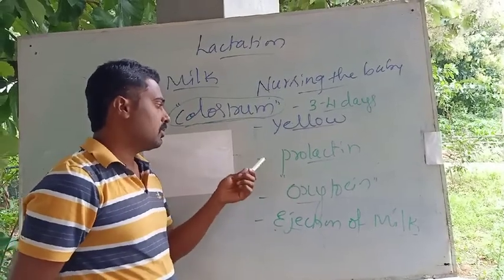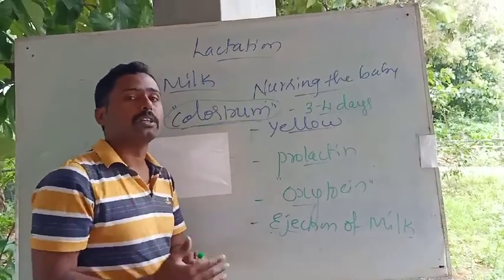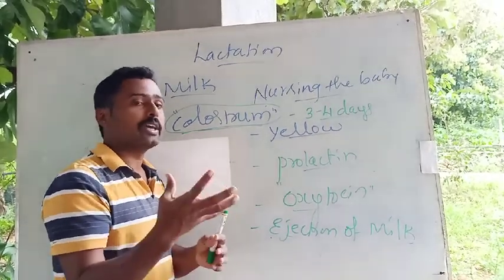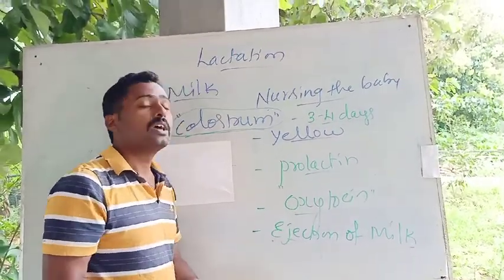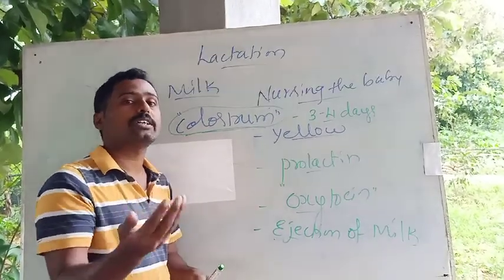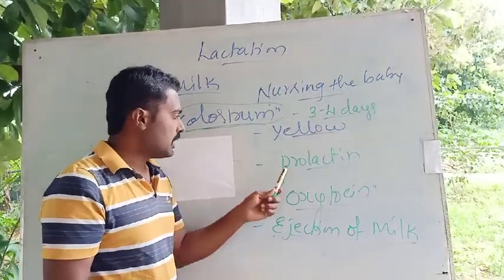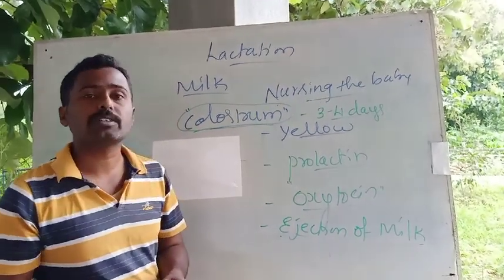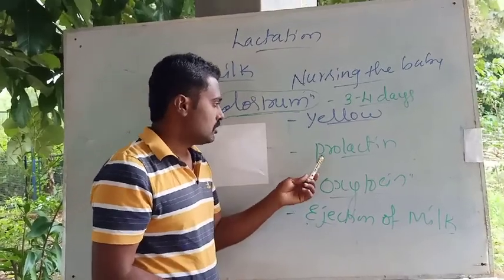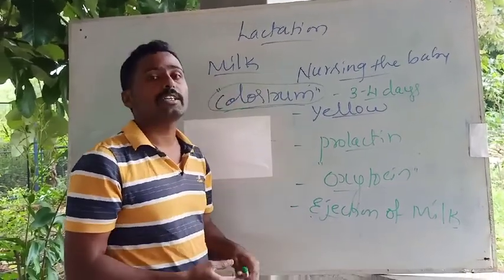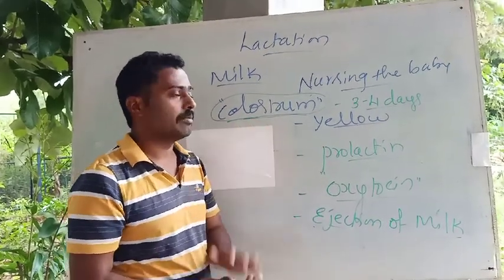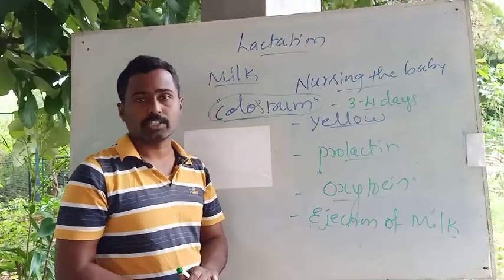Once the baby sucks on the nipple, that signal is sent to the pituitary gland, which releases the hormone oxytocin that causes the milk to eject from the mammary gland. The milk is ejected from the nipple, whereas prolactin is the hormone responsible for synthesis of the milk. So this is about the lactation that takes place after the parturition or the delivery. By this, it completes the chapter human reproduction.